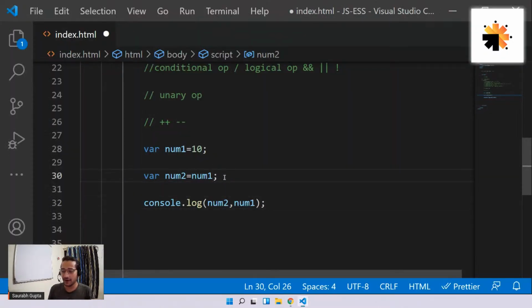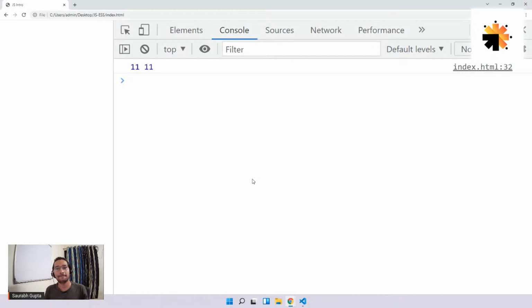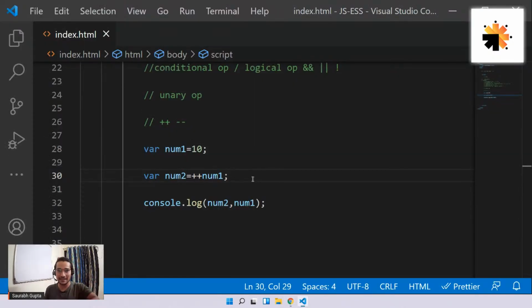But if I do pre-increment, in this case, what happens? First the increment will happen, and then any other operation will happen. So first num1 will become 11, and after that assignment will happen. And now the assignment is passing 11 to num2. So in this case, both should become 11. That's the difference between post and pre. You can look out for this difference only when you're in a separate operation. Normally both will look the same, but when you're in an operation, then the difference happens.